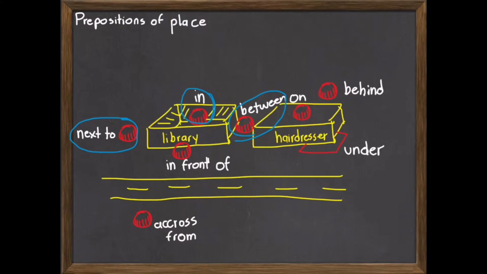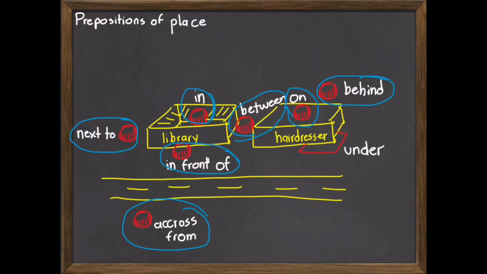Here the red ball is between the library and the hairdresser. Here the red ball is on the hairdresser's box. Here the red ball is behind the hairdresser's box. Here, the red ball is in front of the library. Here, the red ball is across from the library.